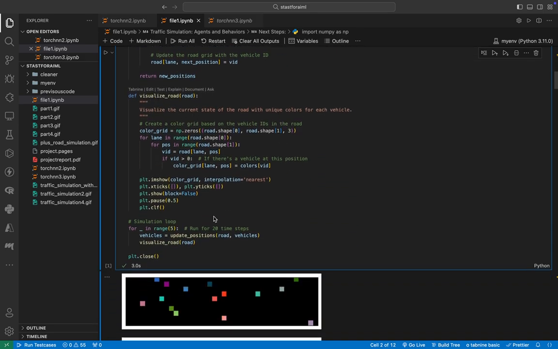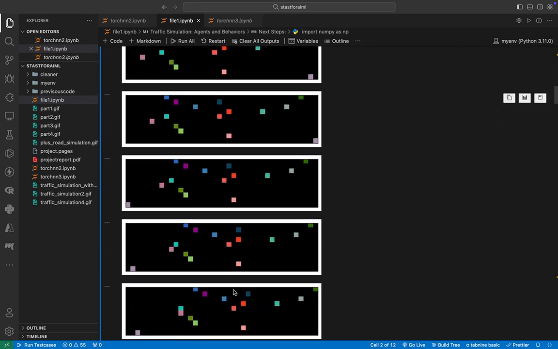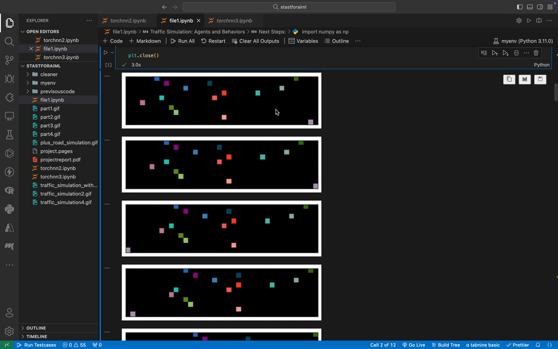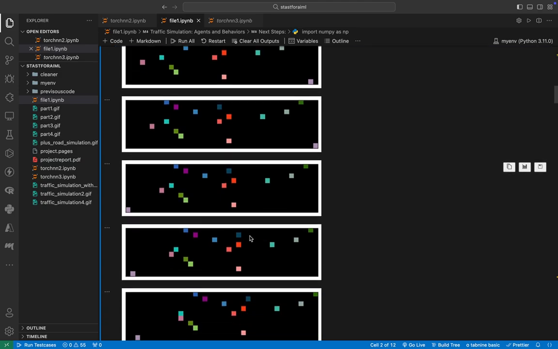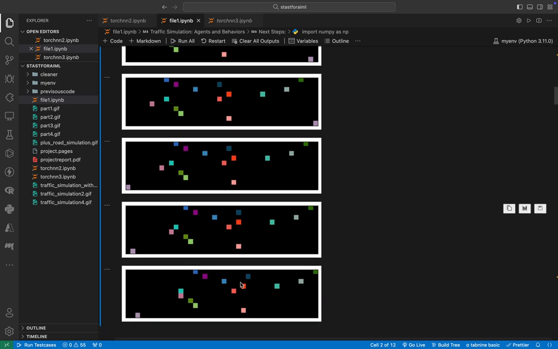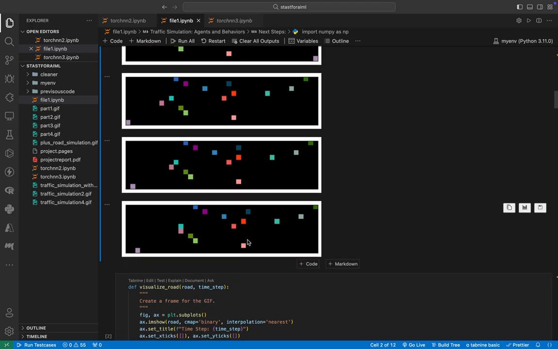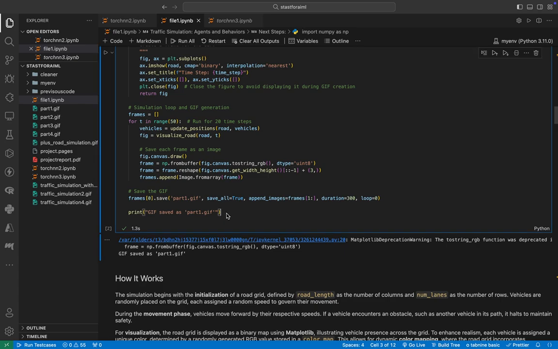And this is a function which helps in visualizing the road. So here you can see how it is plotting the different plots of a time frame of 5 seconds. Like this is how the vehicles are moving. Here you can see the purple one is also moving, and all other vehicles are moving, and how they will interact with each other. For example, if one vehicle comes in front of another, it will stop, it will not cross over it. So that is how the hard code algorithm is working. It is also checking whether the car is passing or not. So here is one part.